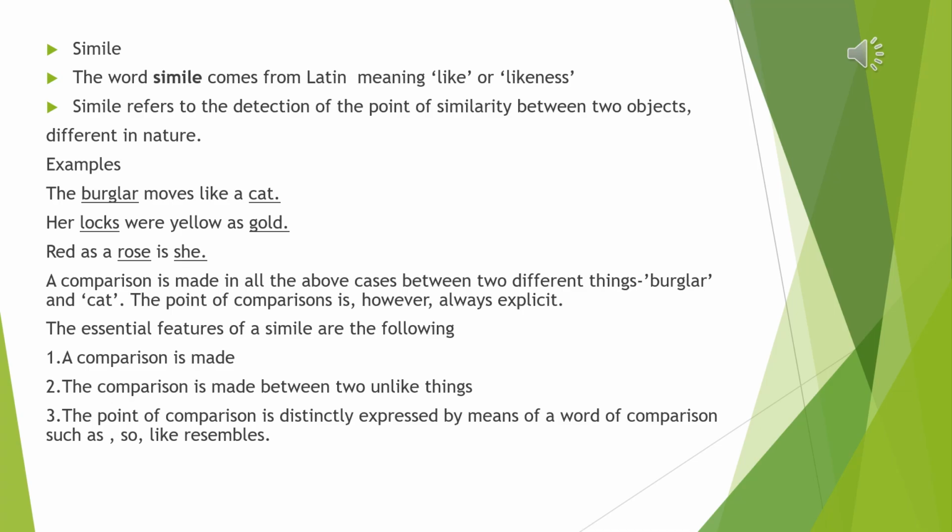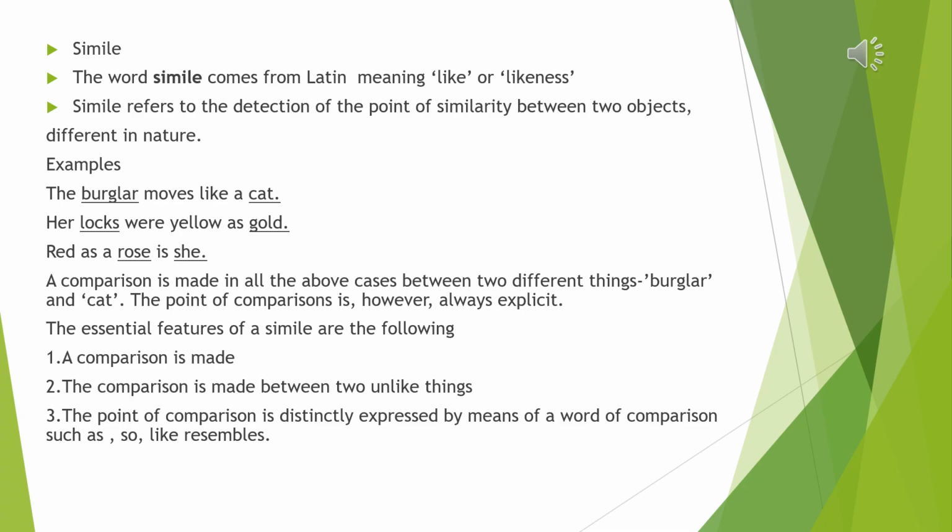identified between them. Again, her locks were yellow as gold. Here, the underlined words locks and gold have been compared. Locks means hair. So, in this case, what we want to emphasize is the color of the hair.